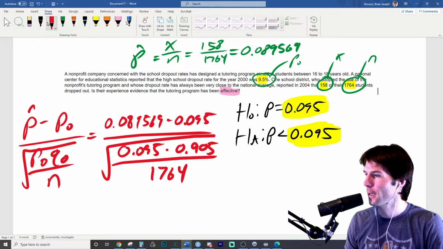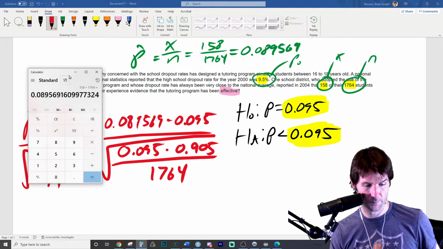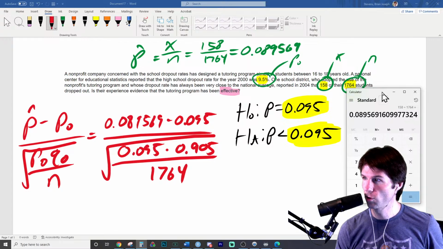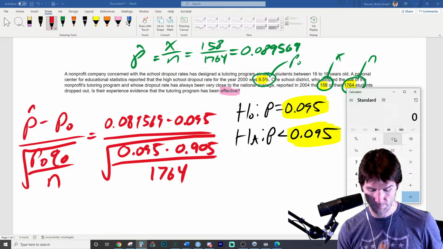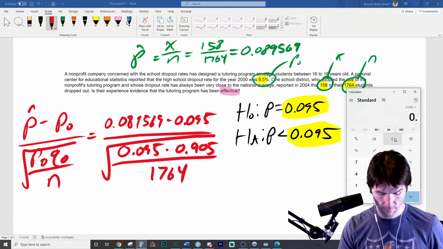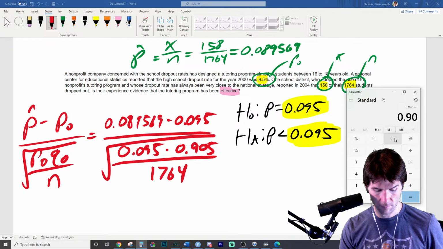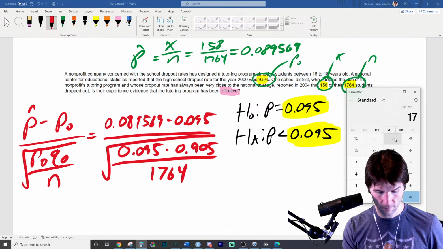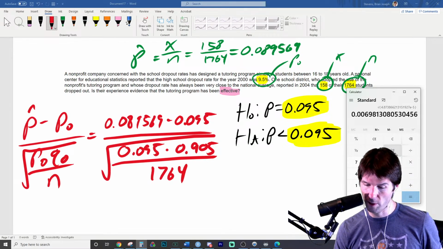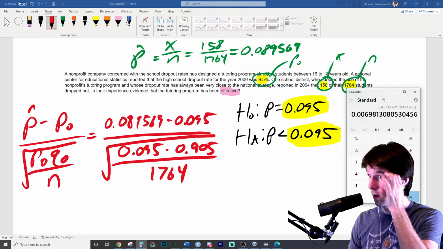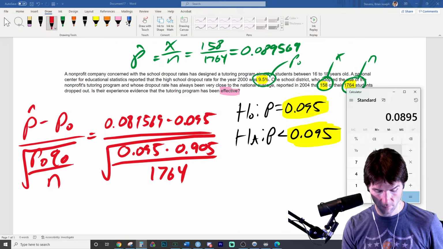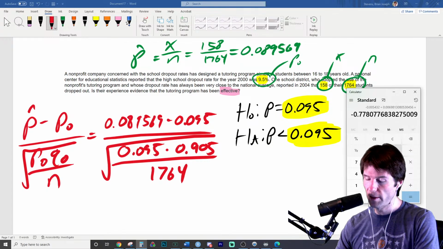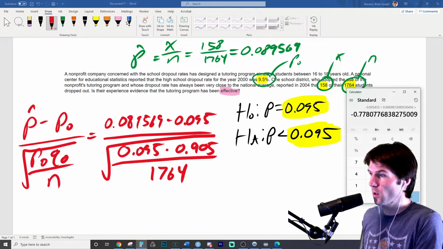And there we go. And so let's solve that z-score. Let's take the bottom of the equation, square root it. And so there we are with the numbers right there. And there's the z-score. So we just solved that equation.